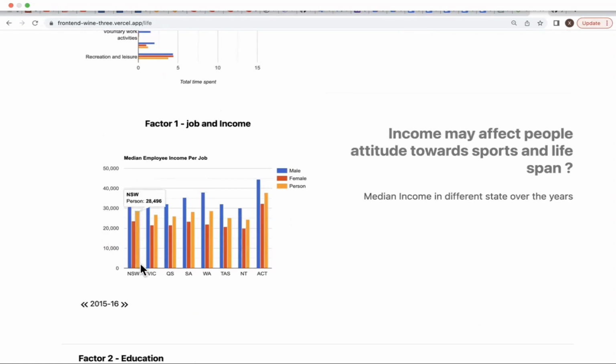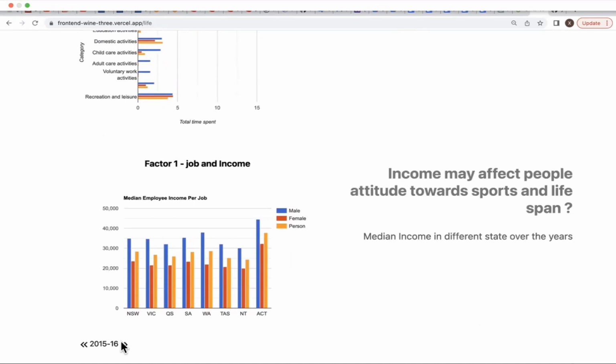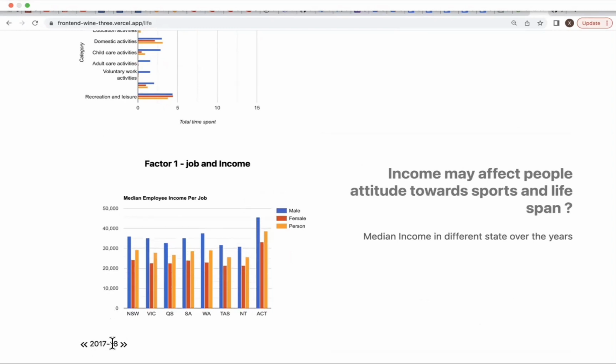Now we can relate it with the job and income factor to the leisure time they spend. As you can see, we have different ranges of years of data. Going through this, we found that in the later 2020s, probably because COVID is finishing, the average income, especially for males, is higher compared with previous years. One thing to notice is that the axis is different, so you can see the axis is this high.